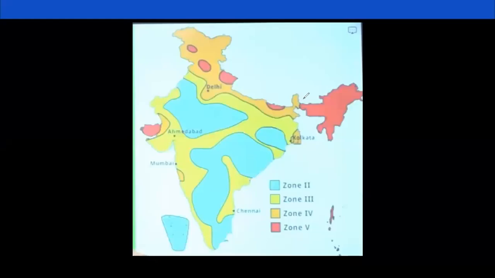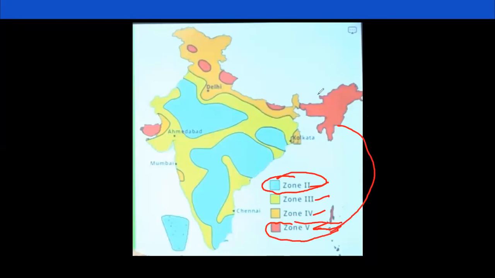So here are some different zones. India is divided into different zones in which earthquakes can occur. So here one, two, three, four different zones are indicated. The red zone is the one in which the probability of an earthquake is the most, right?